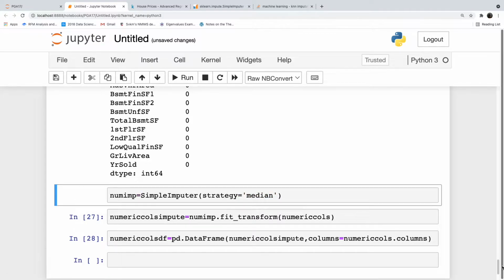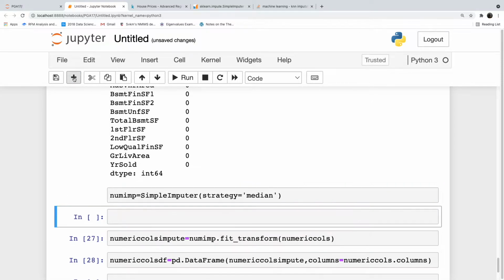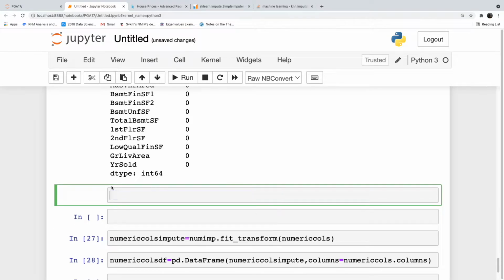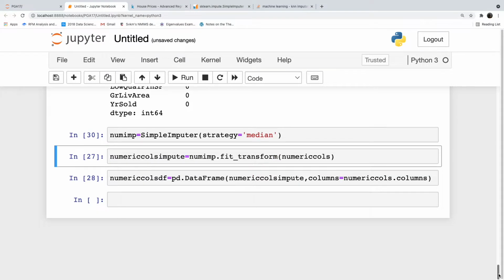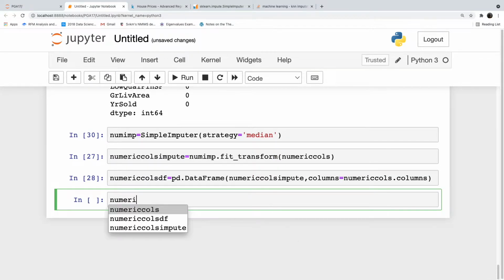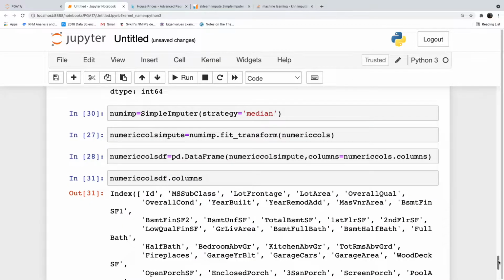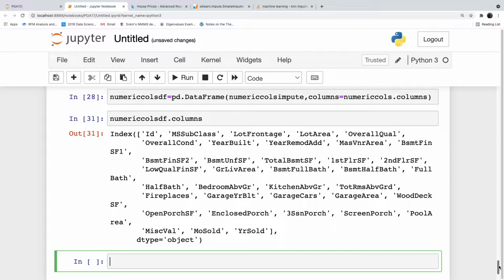Numeric columns df dot columns. So we have these variable columns. We have to identify categorical columns from these numeric columns.